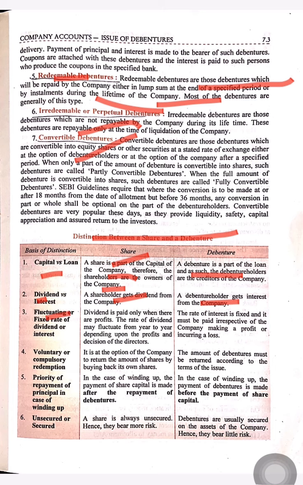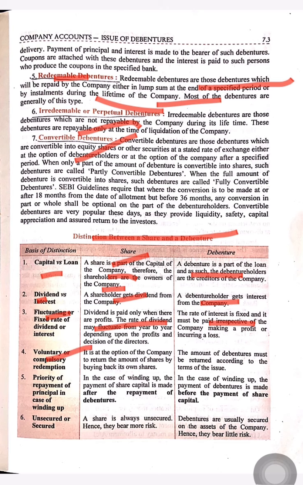Fluctuating or fixed rate: on equity shares the rate of dividend is not fixed, but on debentures the rate of interest is fixed. In preference shares the rate of dividend is fixed, but in equity shares it is not fixed.